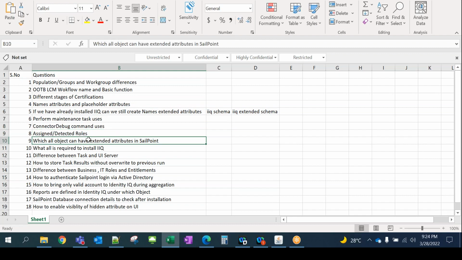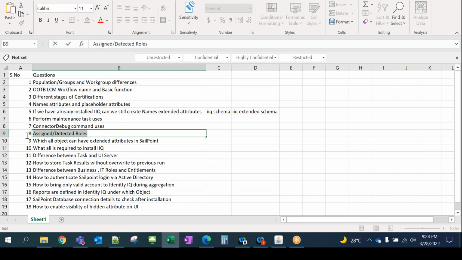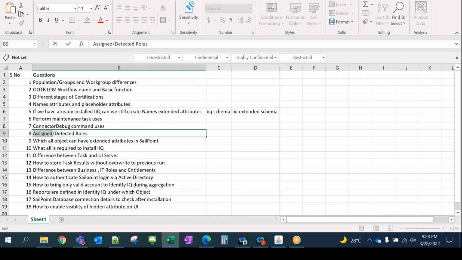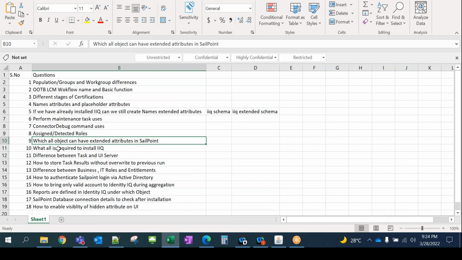Interviewers generally ask this just to create confusion in your mind, because we know about business and IT roles, but we forget about assigned and detected roles. That's what they are looking for. Assigned roles are the business roles, and detected roles are the IT roles, which get detected in the system based on the entitlements. That's the main difference between the two.